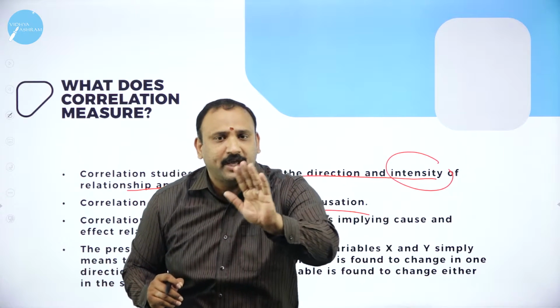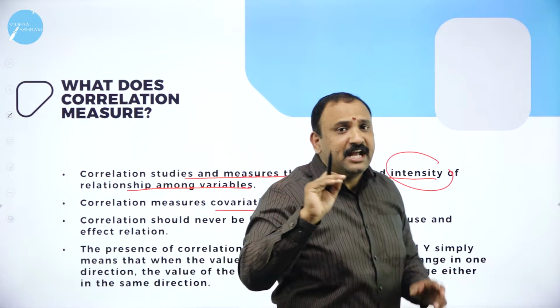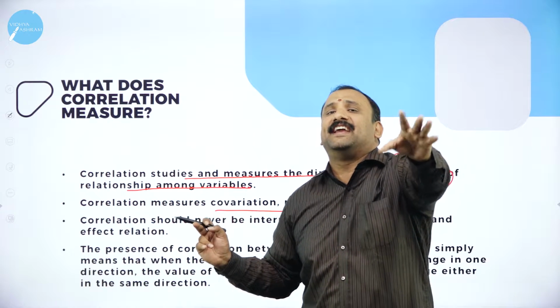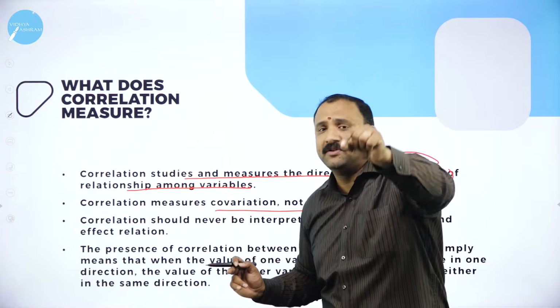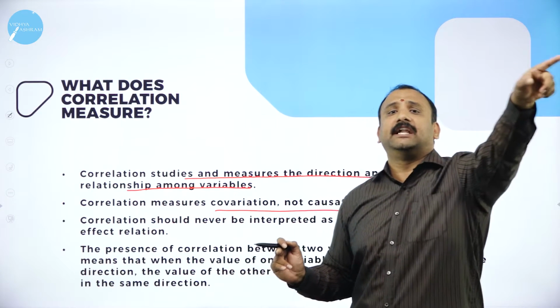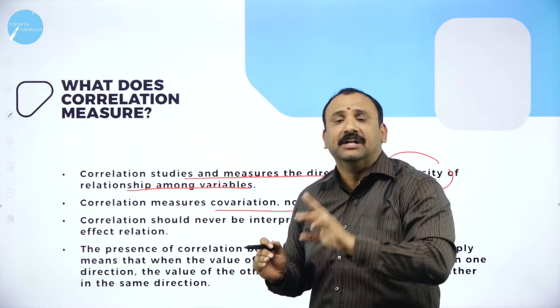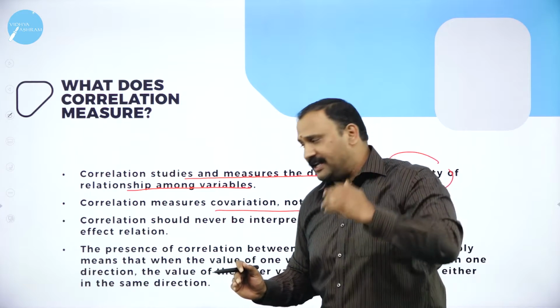I am not looking here for the root cause analysis. That's why I say not causation but covariation, which means I want to see how one variable behaves with relation to the other variable. There is a variation, a movement with regard to one variable. That's what we call covariation.